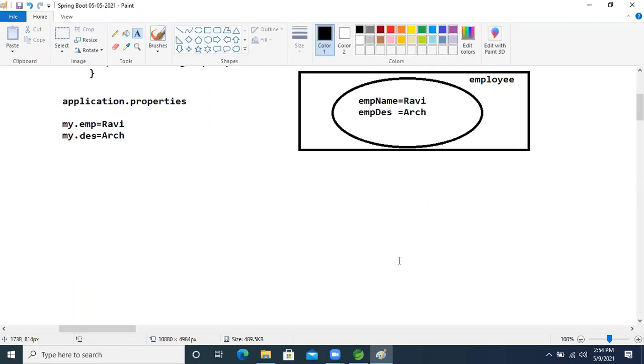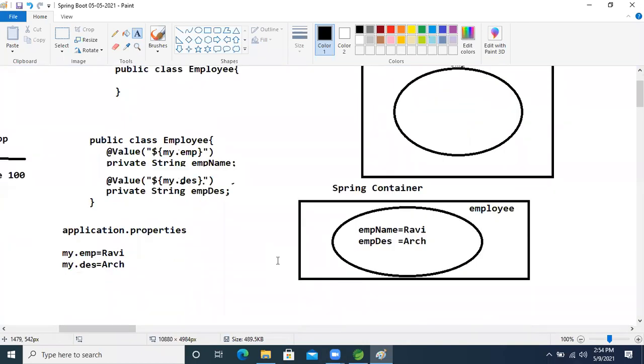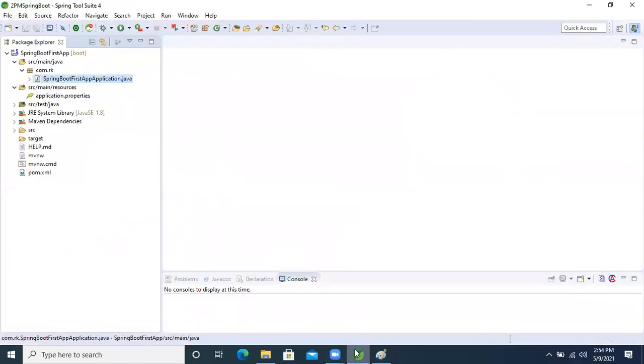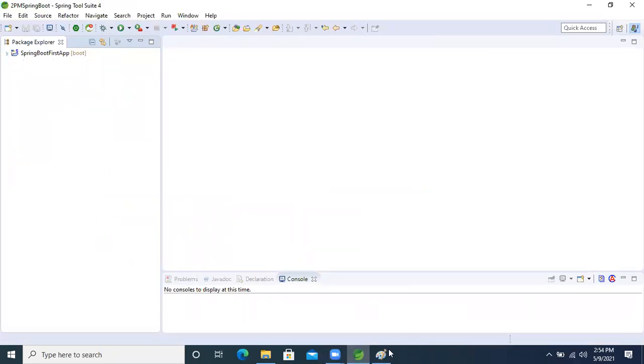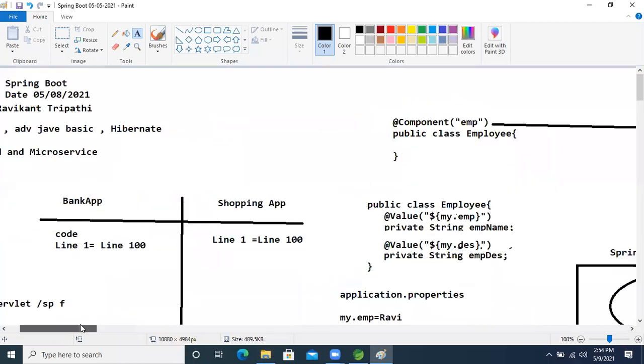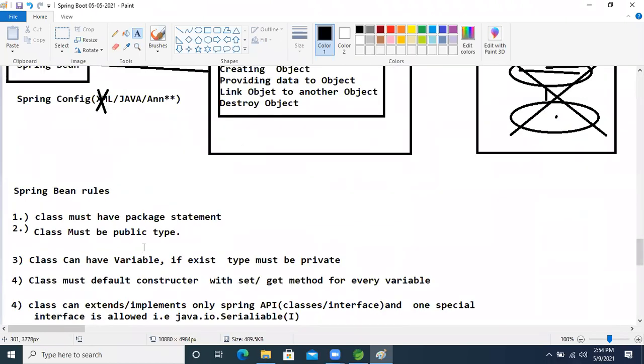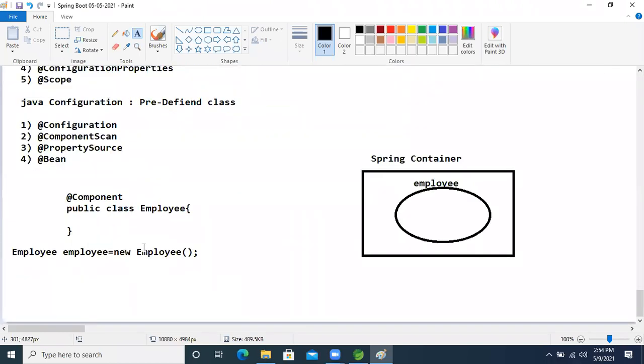Like this, the data will be represented in the container. Now let's write one application and see whether the result comes as expected or not. I'm creating one application in front of you, and we will work on this. Whatever explanation we had from 1 hour onward, we will see that.